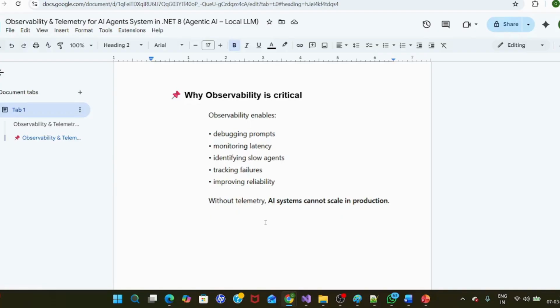In the log file, the agent name, timestamp, and everything we will get. Why is it critical? We already discussed it, and we are just repeating it once more so that these things are injected in your mind. Debugging prompts, monitoring latency, identifying slow agents, tracking failures, and improving reliability are all very important, right? Because the prompt may also go wrong. When monitoring latency, you don't know where your cloud is deployed and how much time it will take. So without telemetry, an AI system cannot scale in production.